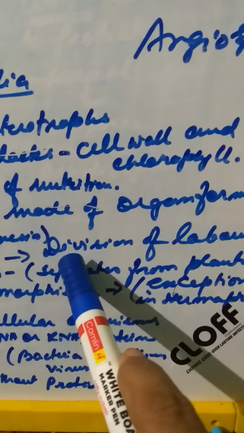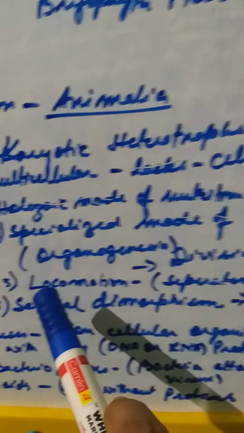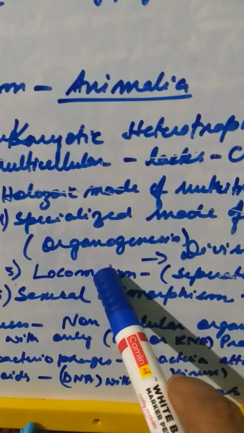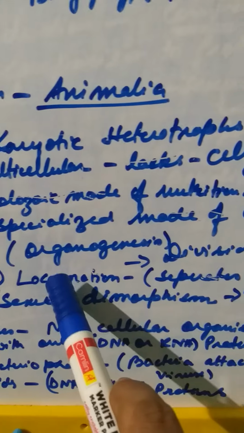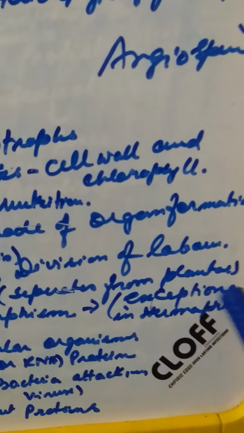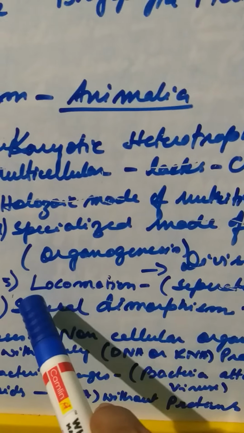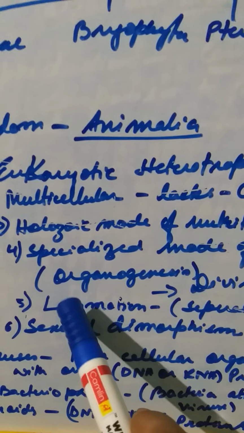Now why organogenesis? Because this shows the highest class of division of labor. Again, this we will be dealing with in chapter 4. Chapter 3 is Plantae. Then locomotion is another specific character that separates it from the kingdom Plantae, because locomotion means a power to move from one place to another in search of food and water, because they are heterotrophs.